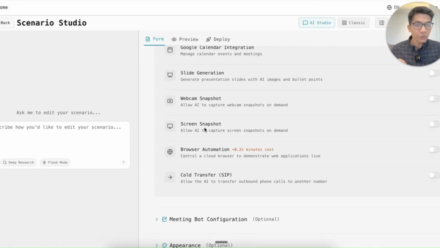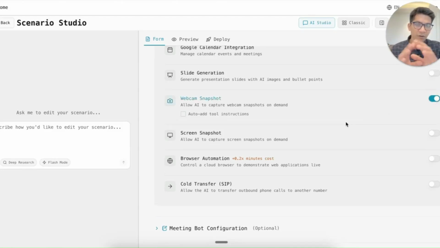So the idea of these two tools is that the agent can see things visually. For example, if the webcam snapshot tool is on, then the agent can see through the webcam what you're wearing or give you input on the visuals and things like that. A screen snapshot, for example, can be helpful in an interview setting where someone projects a slide or something. So the agent can keep taking snapshots and give feedback on that. It's super useful when I'm practicing for a meeting where I want to use slides.